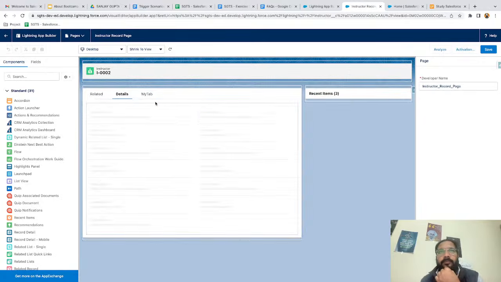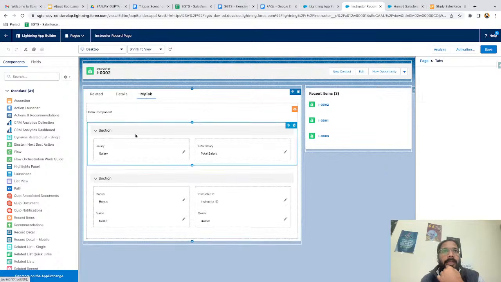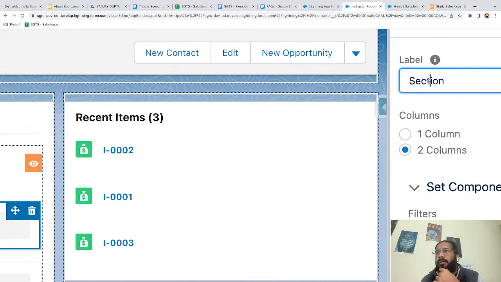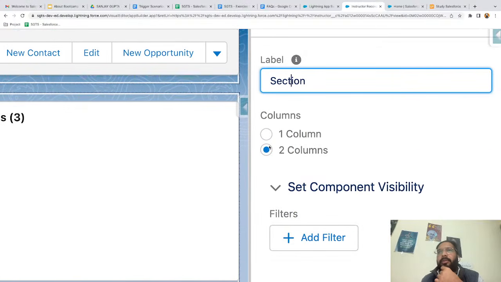sections. So if you go to my tabs, click on this section. Here you can see section label is available. So you can select the section label, you can select the number of columns as well.